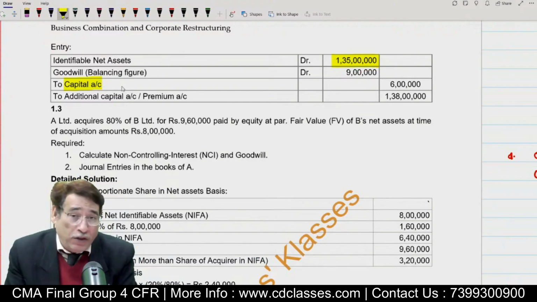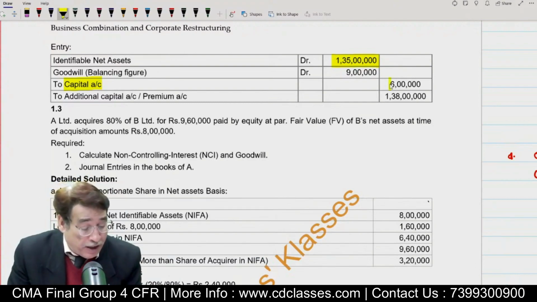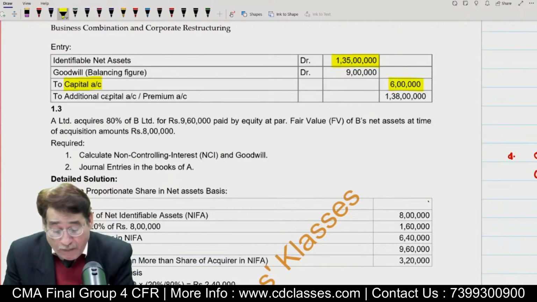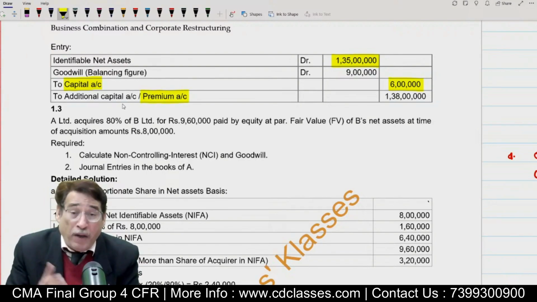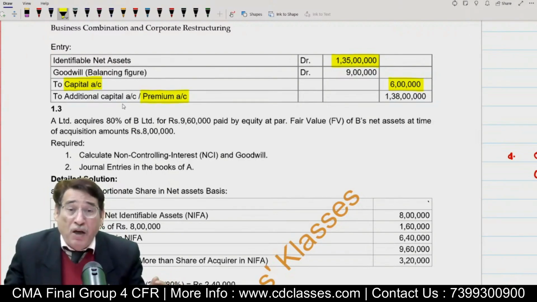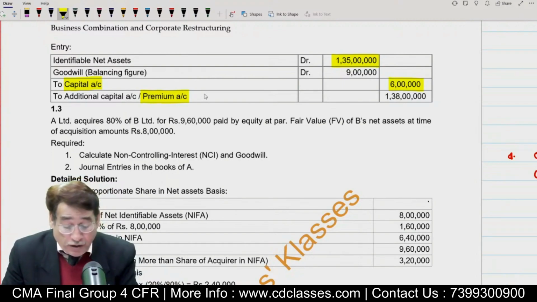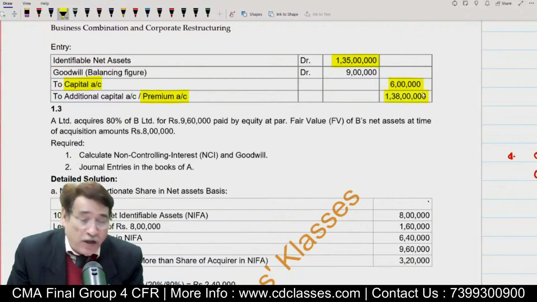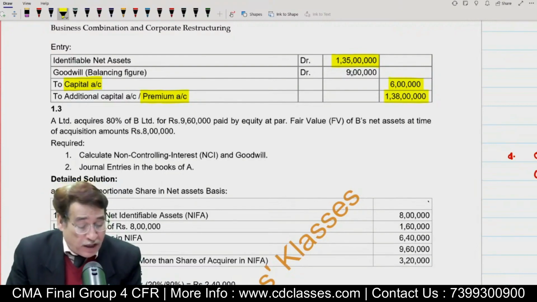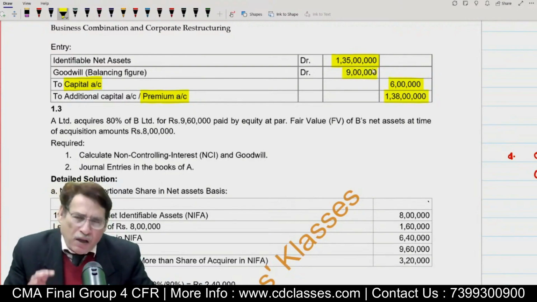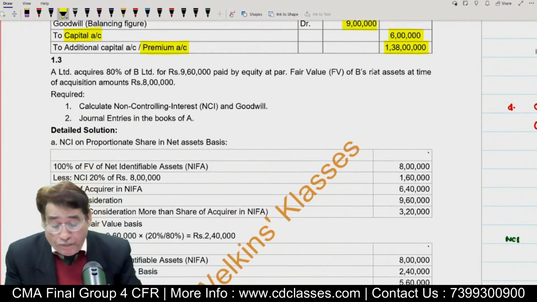So what will be the amount of capital? 60,000 shares into 10, 6 lakh. And what will be the amount of premium? Instead of writing premium, you can also write additional capital account. Many among us actually do not know this. Premium is also known as additional capital. Correct? So this is the point. What will be the amount of premium? 60,000 into 230, that is equal to 138 lakh. If there would have been NCI, I would have written to NCI also. NCI is not there, so 9 lakh will be your goodwill. Goodwill can be extracted even through this particular entry.